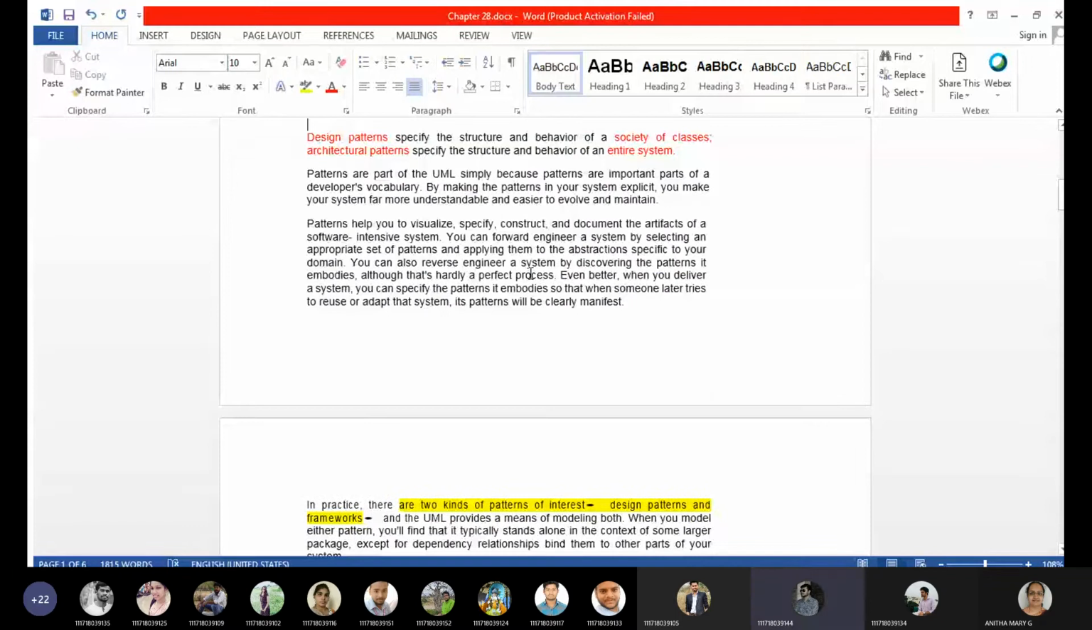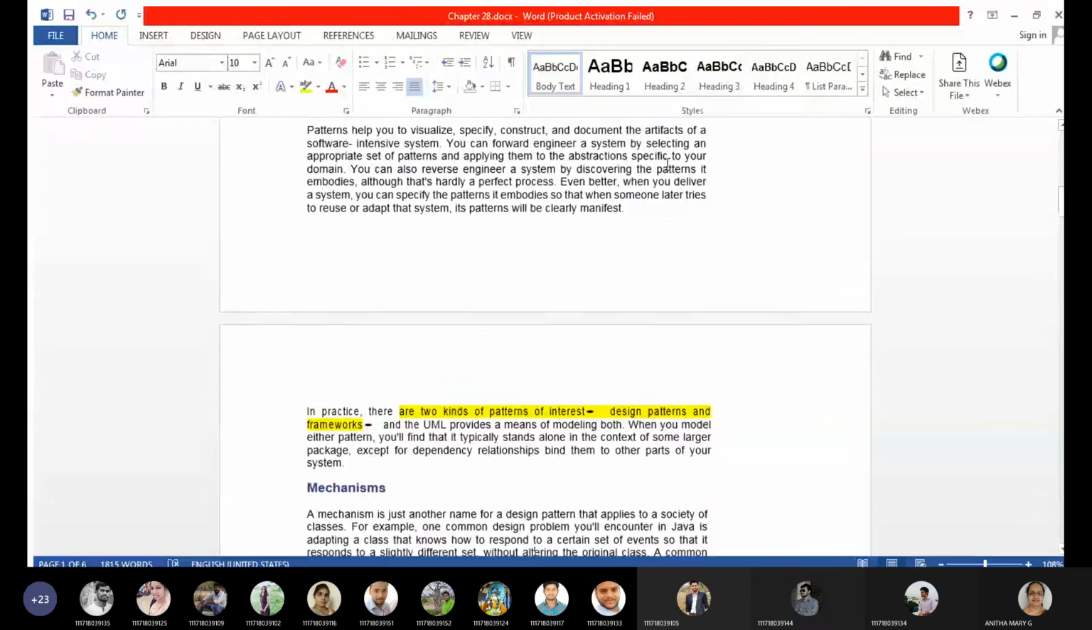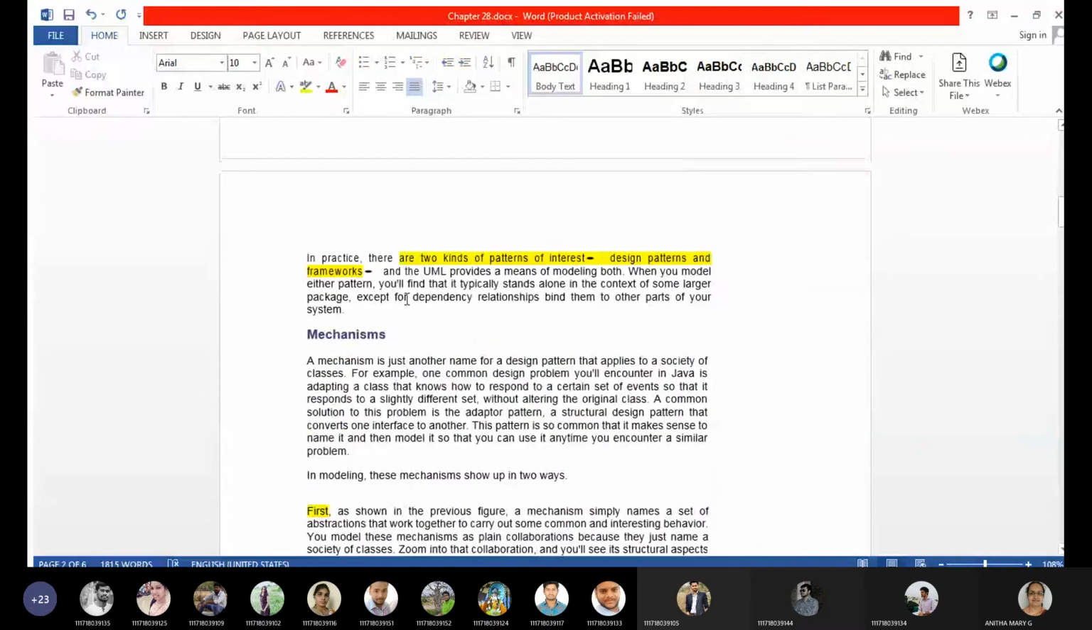So this is what we were talking about. Design patterns are about a society of classes. Architectural patterns are about the entire system. At the beginning of this chapter I was telling you about the two kinds of patterns. The first is about mechanisms, which is about design patterns, and the second is about frameworks, which is about architectural patterns.